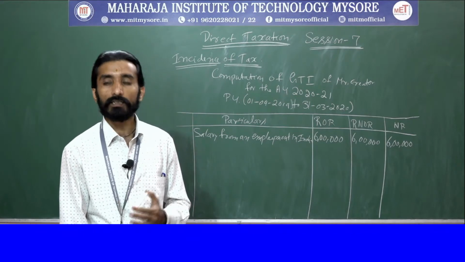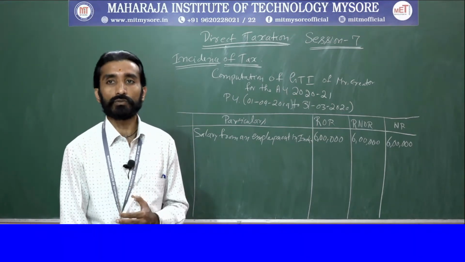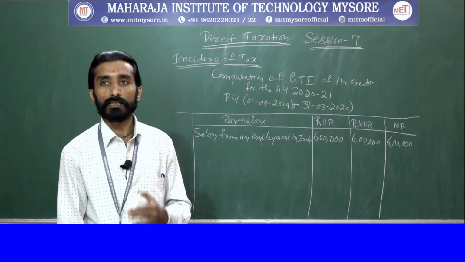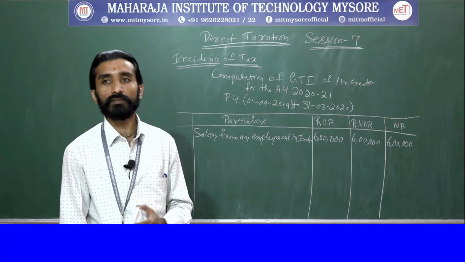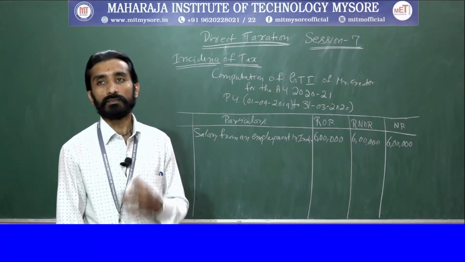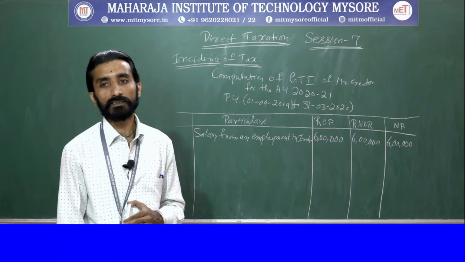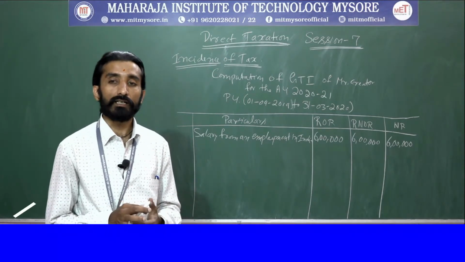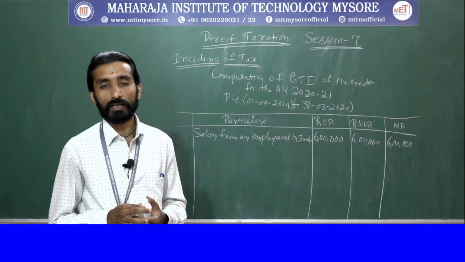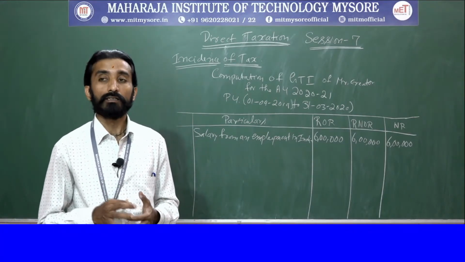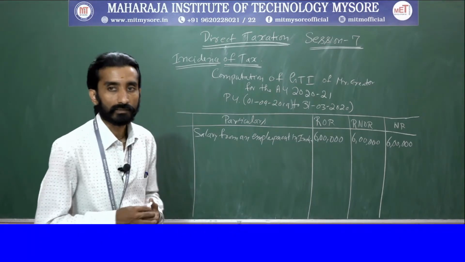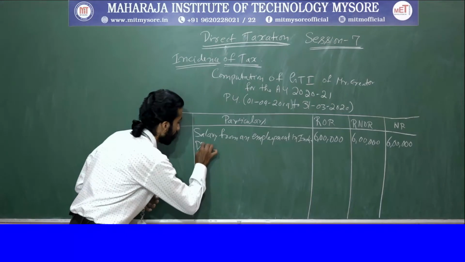They have also said that his income from other sources includes a dividend received in London on June 3, 2019, in the previous year. Dividend received in London is a foreign income, so it will be chargeable only for one residential status.